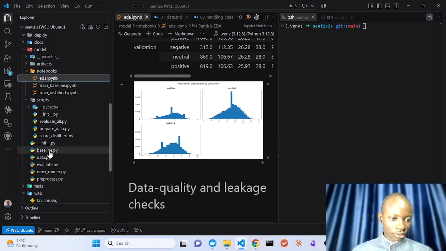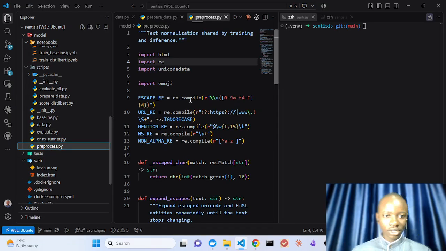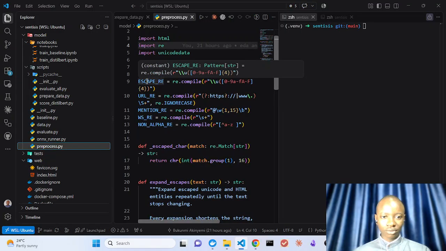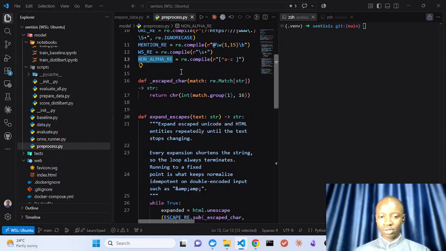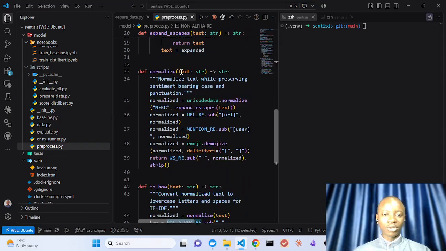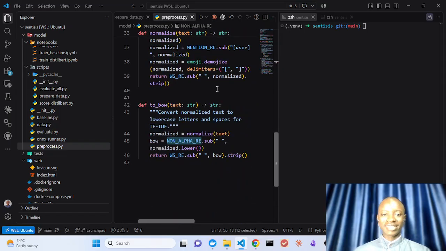So we have the pre-process step. We have this to check for URLs, this to check for mentions, and also non-English Unicode characters, to escape those as well, to normalize the text basically.